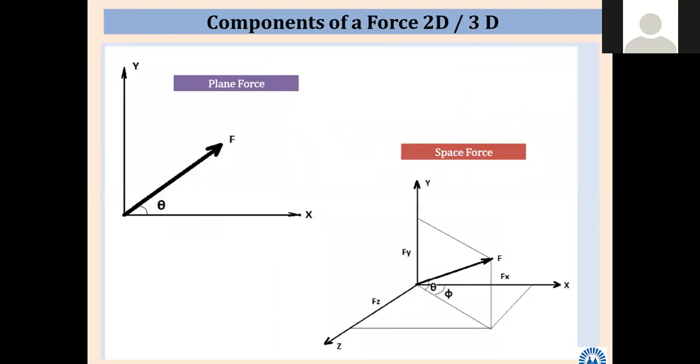So here again, components of force in 2D and 3D. Plane force, don't go into this depth, otherwise you will get confused. Once problems start, we will see how a particular force can be defined in a plane or in space. Space is not there for us. We are going to study coplanar forces and we are going to imagine the body as a rigid body.